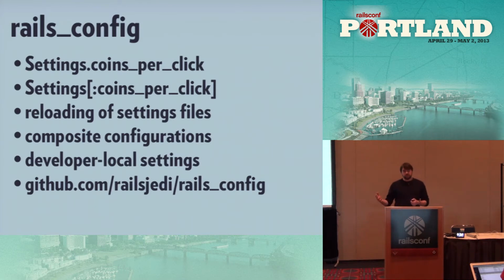It'll reload all the files for you, so you can do some interesting things with pushing new configurations without doing a code deploy. You can also do the composite configurations that we talked about. It also has support for a set of developer local settings. Well, it's more of a configuration or a convention than anything else, but with the git-ignored file has settings that are specific to you. And then you don't have to worry about committing those back up and messing anything else up. And there's where you can get it on GitHub.